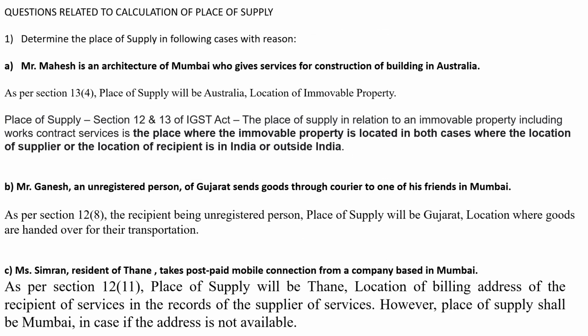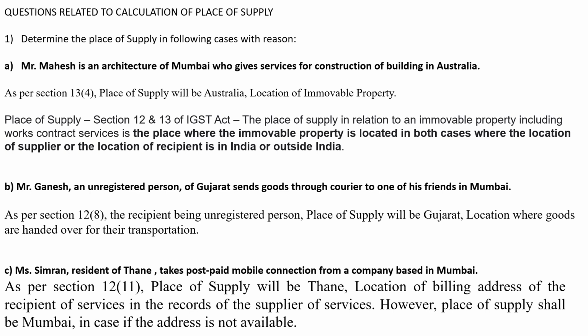Determine the supply or place of supply in the following cases with reason. Mr. Mahesh is an architect of Mumbai who gives service for construction of building in Australia. So the solution here is as per section 13.4. Place of supply will be Australia, the location of the immovable property.